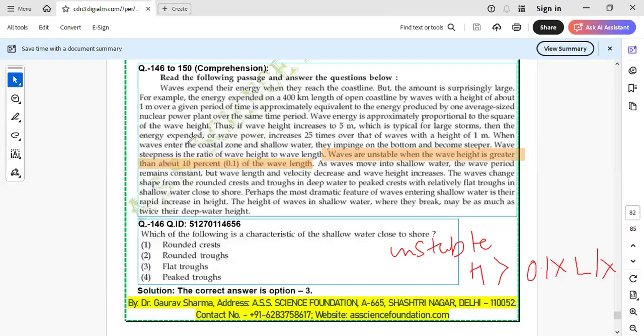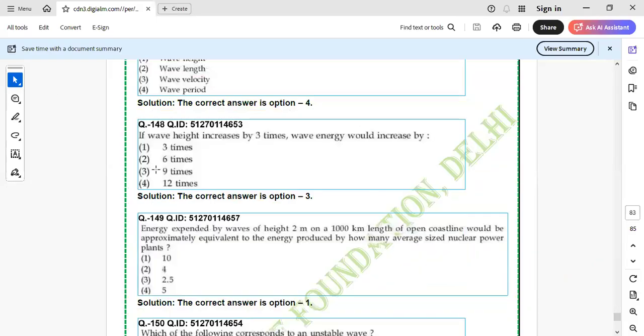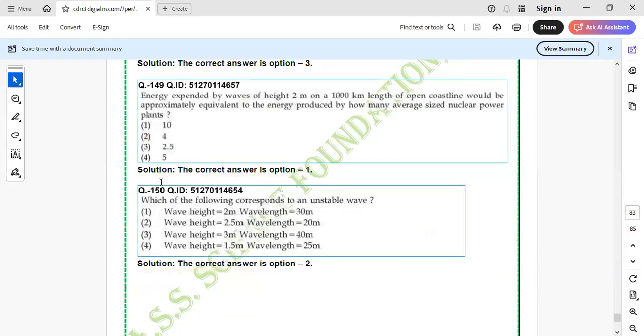Now let's check it. Simple. In the very first option, the wave height is 2 and the wavelength is 30. What will be 10% of 30? That is 0.1 of 30, so it will be 3. Now, is 2 greater than 3? No, 2 can never be greater than 3.